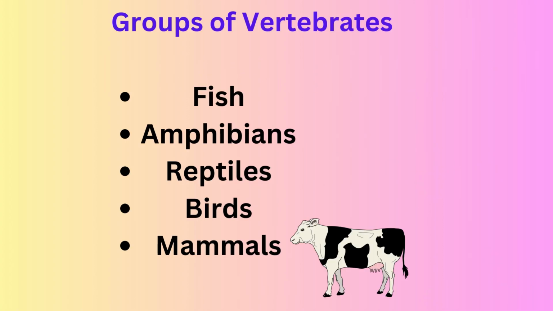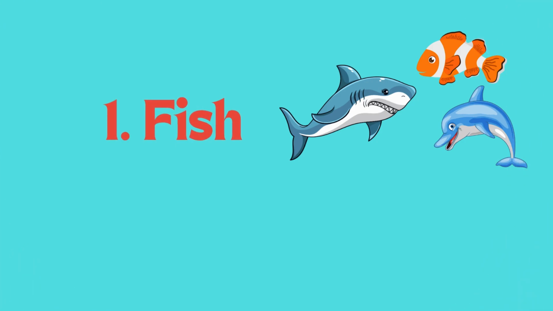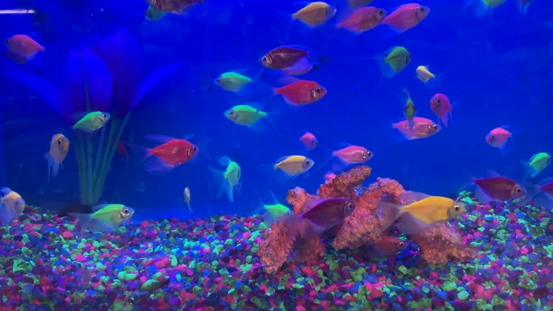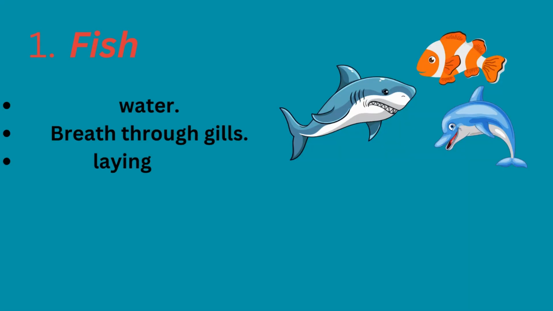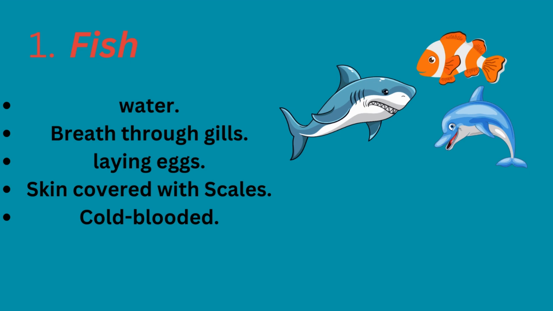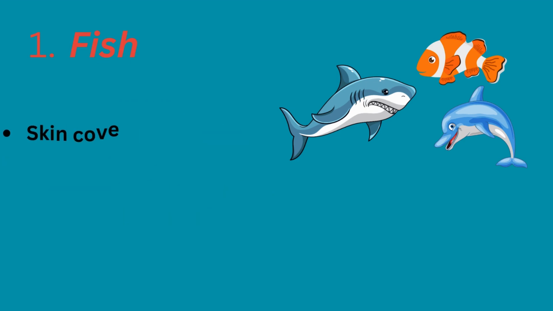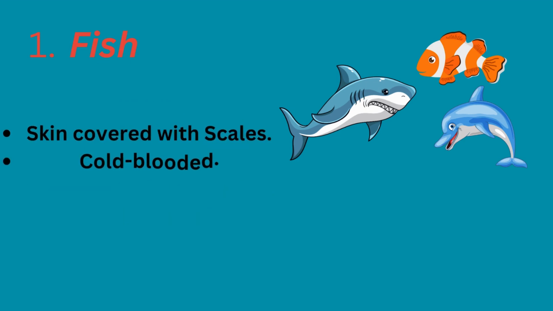Fish, the first group of the vertebrates. Fish are the animals that live in water. They breathe through gills, they lay eggs, their skin is covered with scales, and they are cold-blooded animals.